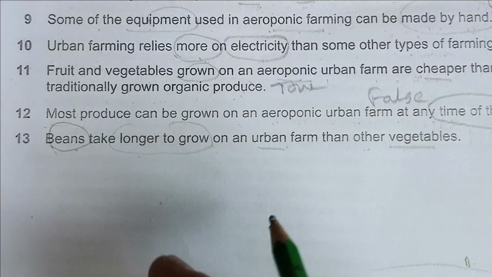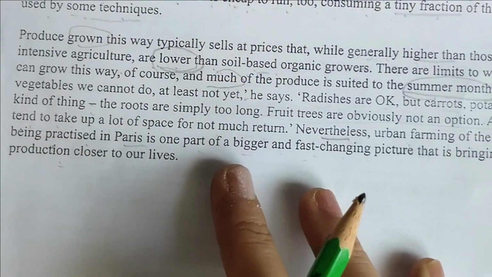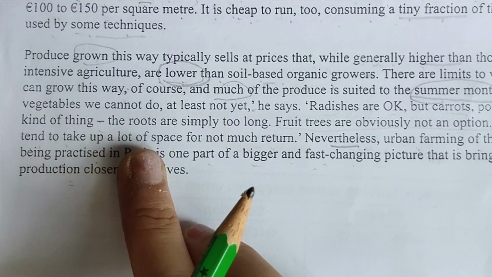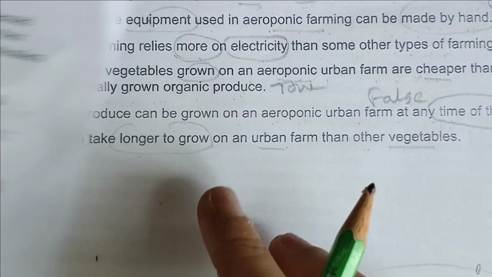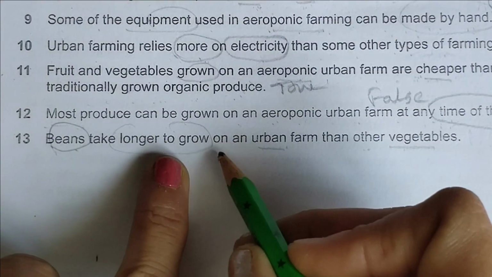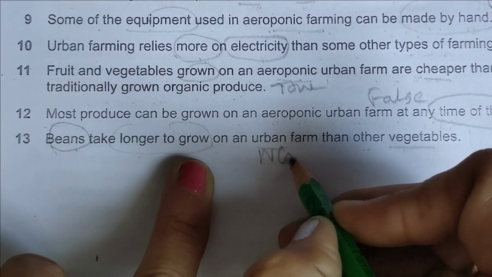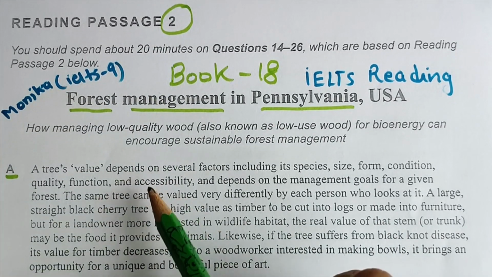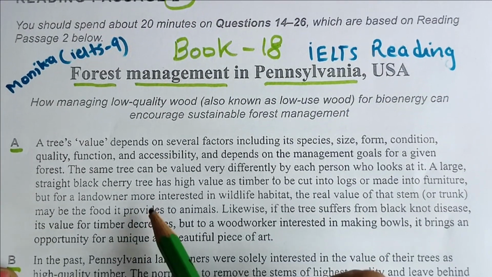Taking longer time to grow. So only they are just talking about beans. You can see this, and beans tend to take up a lot of space for not much return. They are not talking about longer time or slower time to grow, so it is also not given. So this way we have number 2, and definitely I will just do it very fast.